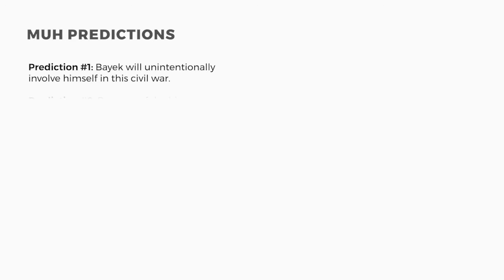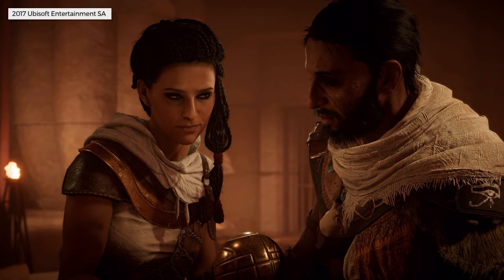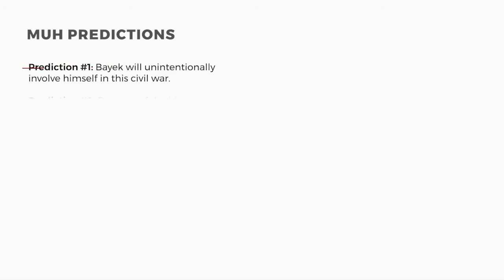So what I've been trying to do is predict what would happen in this game based on these events. Before the second episode, I have two predictions. Prediction number 1, Bayek would unintentionally involve himself in the Civil War. Using the word unintentionally screwed me over here. He's helping his wife Aya, who seems to be helping Cleopatra regain the throne from Ptolemy. So he is actually intentionally involving himself in the Civil War.